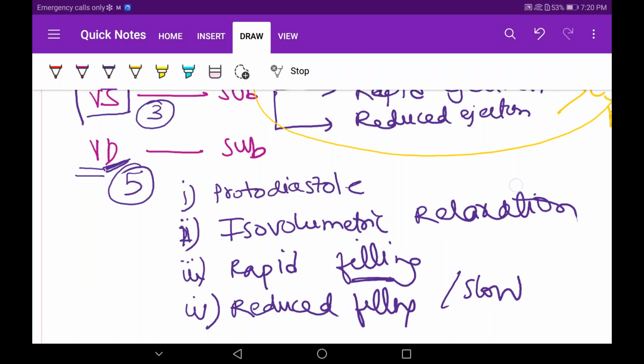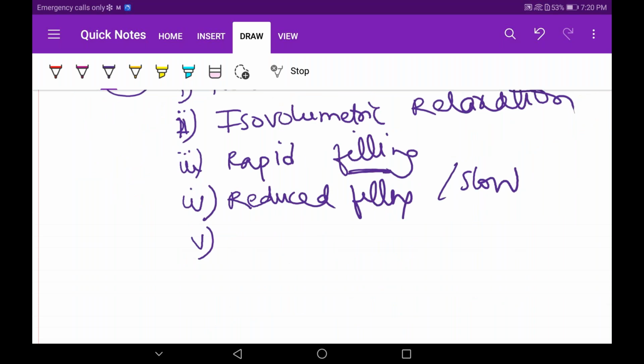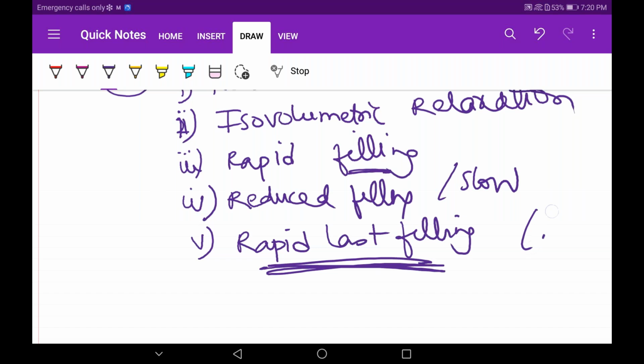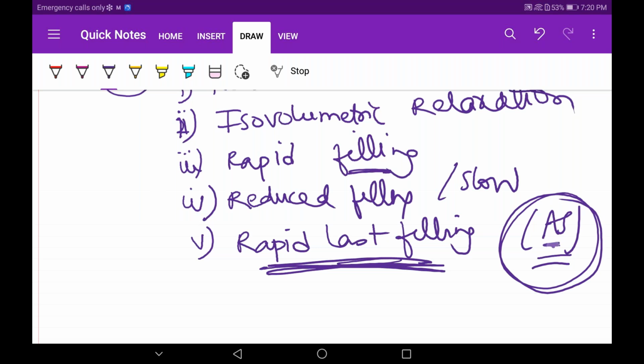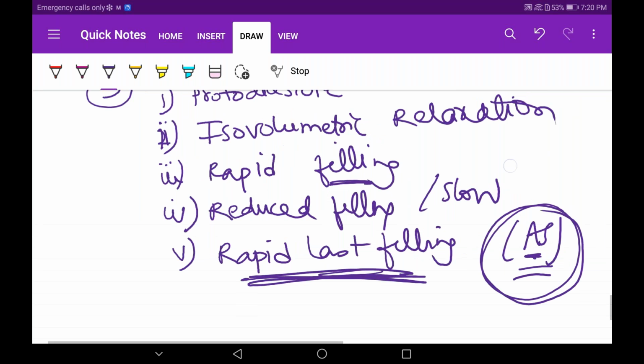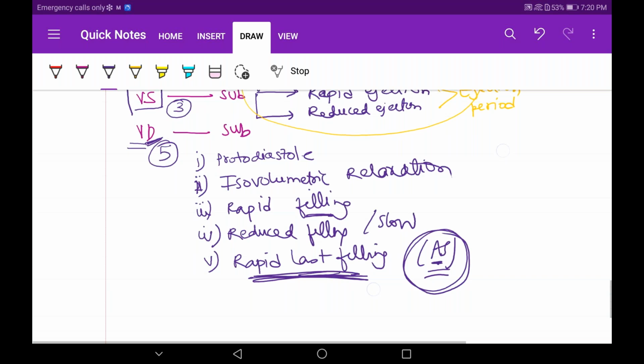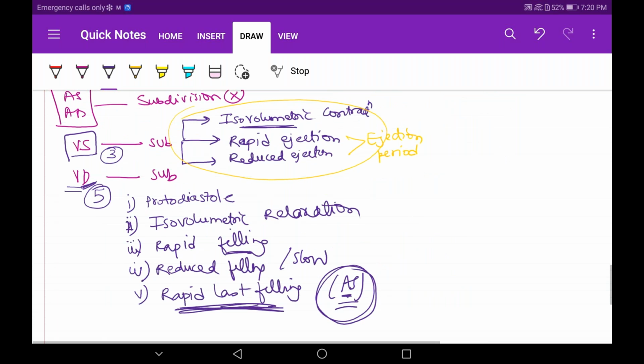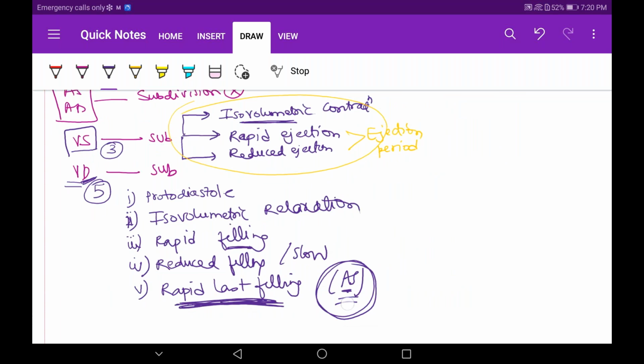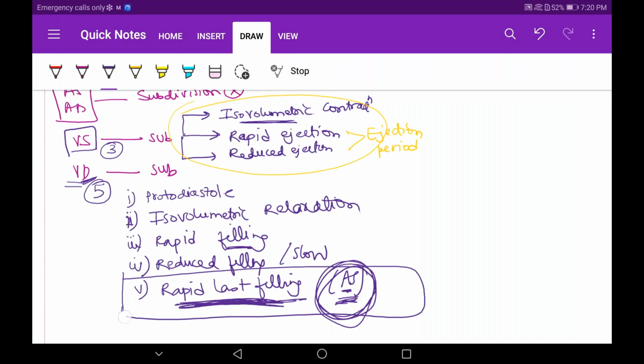The most important fifth phase is known as last rapid filling, whatever you may call it. This occurs when atrial systole is occurring. Understood? Just note these down. Mind my handwriting, please. Sorry, guys, it's on the device, so my handwriting is really bad. So last rapid filling occurs when atrial systole is occurring. I'm starting with the diagrams from here.